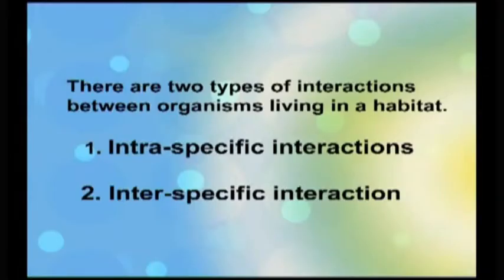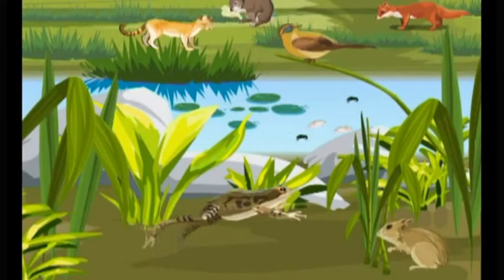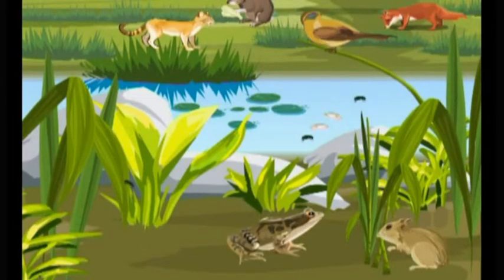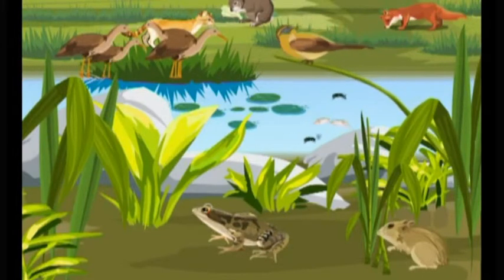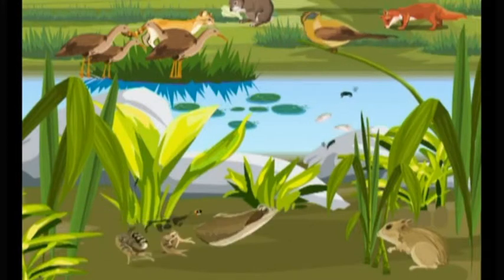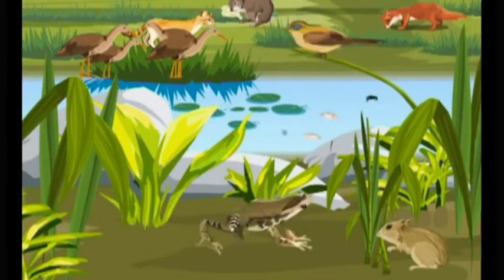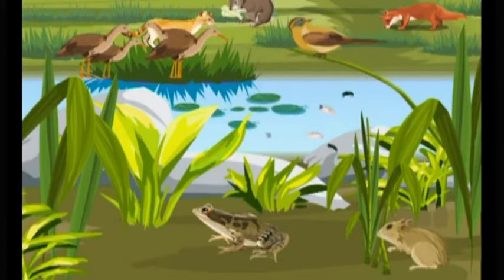Now let us see about interspecific interaction. Interaction between two or more different species living in a habitat is called interspecific interaction. Different species living in a habitat may compete for space, that is shelter, and food available in the habitat.